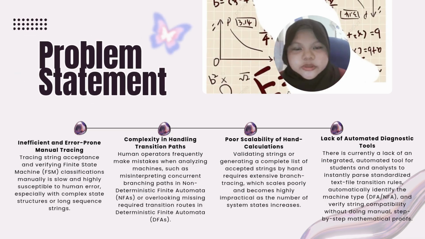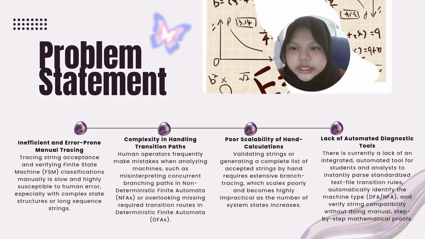Moving on to the problem statement, there are four main challenges we identified. First, inefficient and error-prone manual tracing. Tracing string acceptance manually is slow and highly prone to human error, especially with complex state structures. Second, complexity in handling transition paths. It is very easy to make mistakes when analyzing a machine, such as misinterpreting concurrent branching paths in NFAs or overlooking